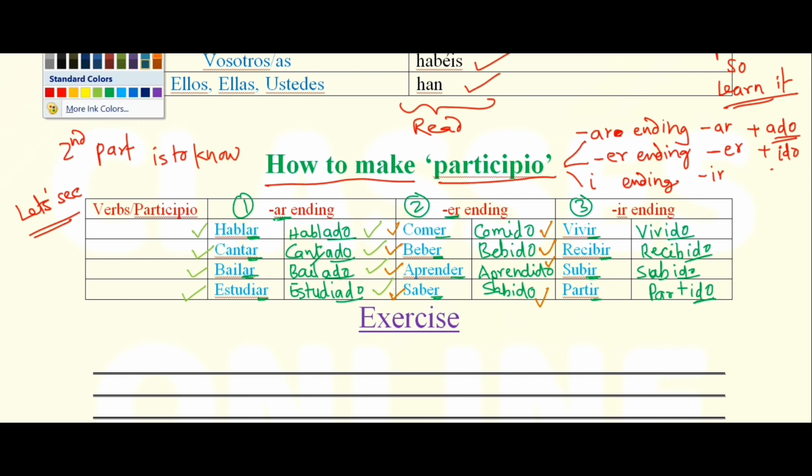Vivir, in blue, vivir, vivido, recibir, recibido, subir, subido, partir, partido. Participio done. All participios are done.